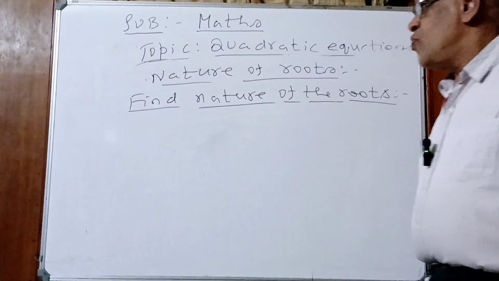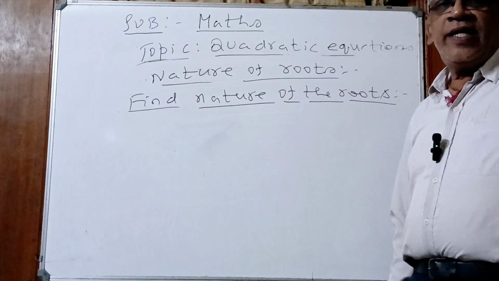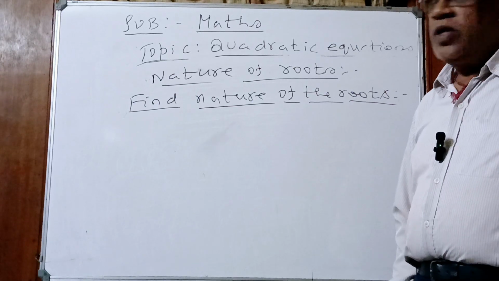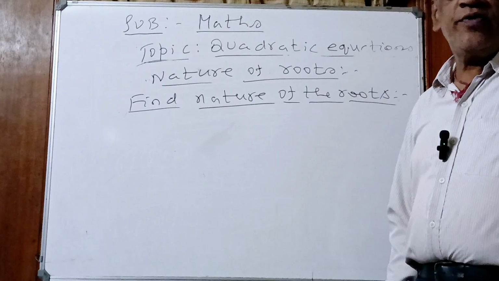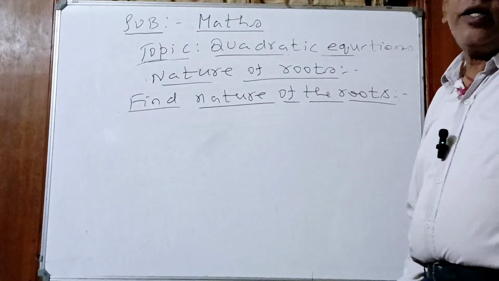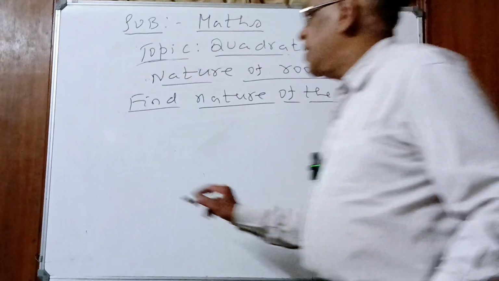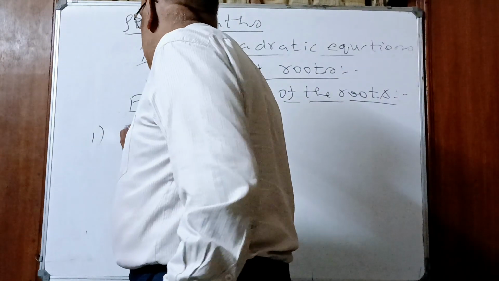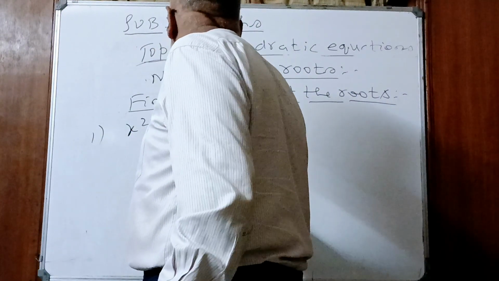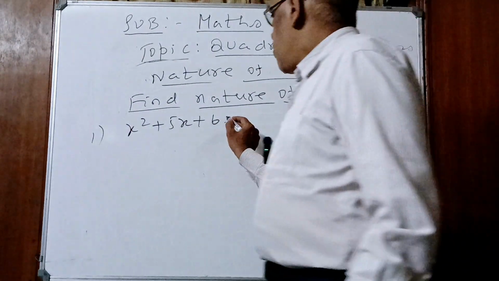Start. Children, I told you three cases. What's that? Discriminant b square minus 4ac less than 0, one case. b square minus 4ac greater than 0, second case. b square minus 4ac equals to 0. Isn't it? We'll take an example for each one of these. x square plus 5x plus 6. Find the nature of the roots.